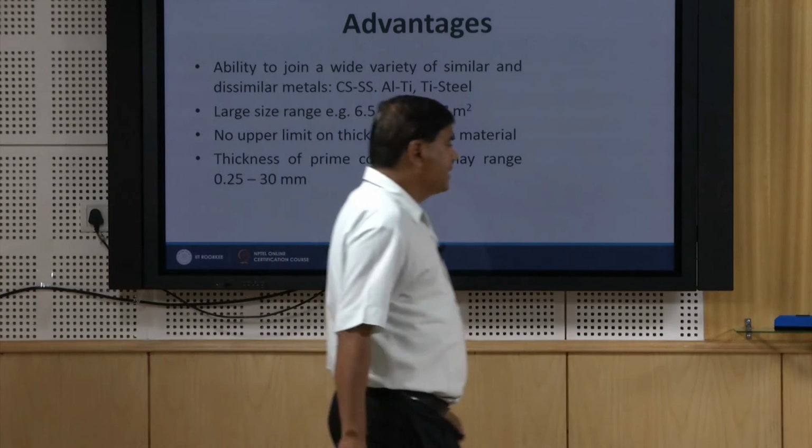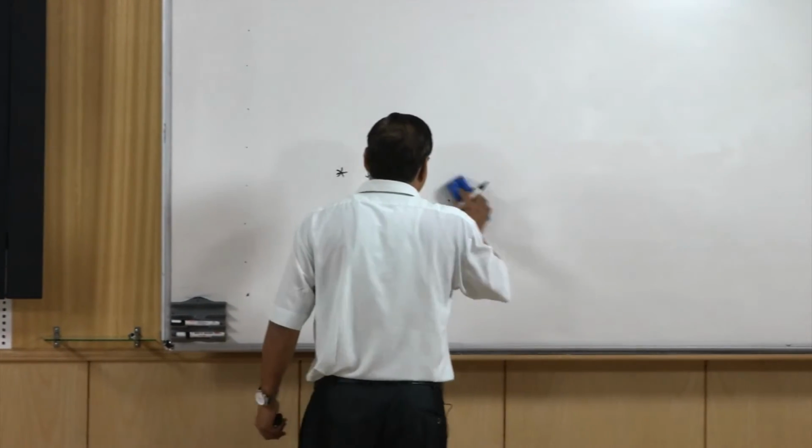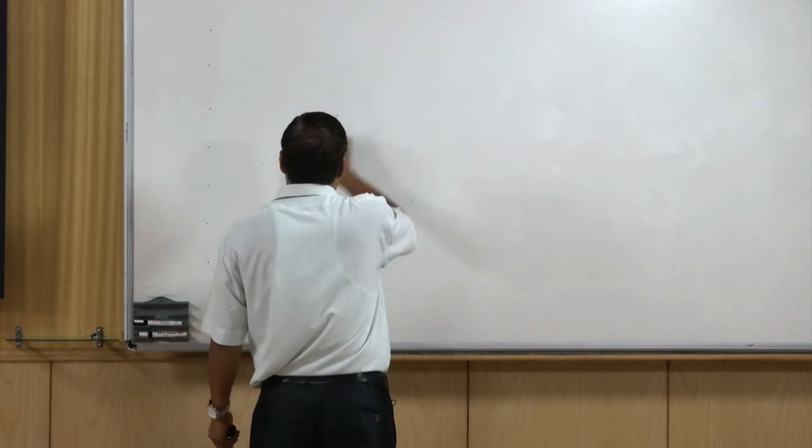Advantages: since this process does not involve any external heating and no fusion, there is no mixing of the different metals.